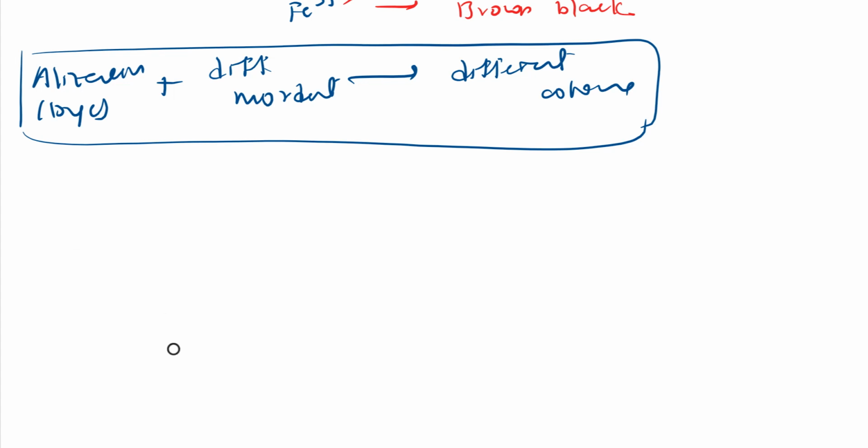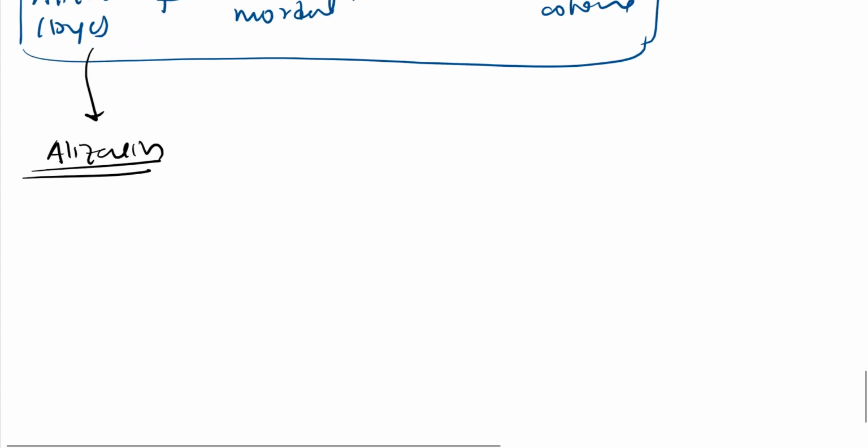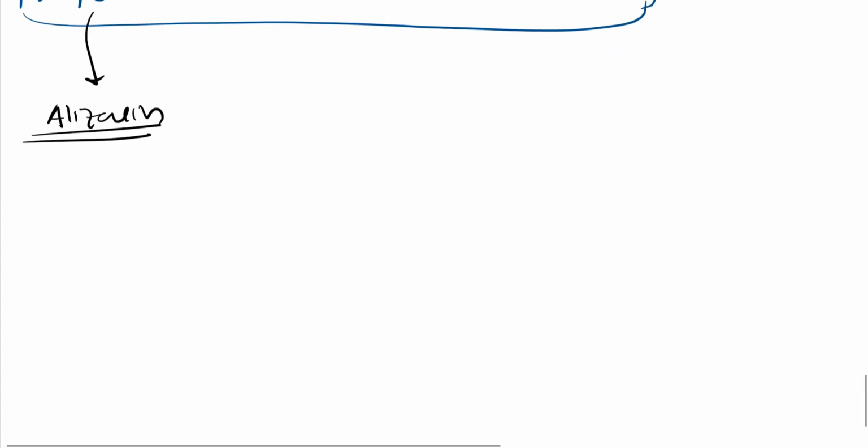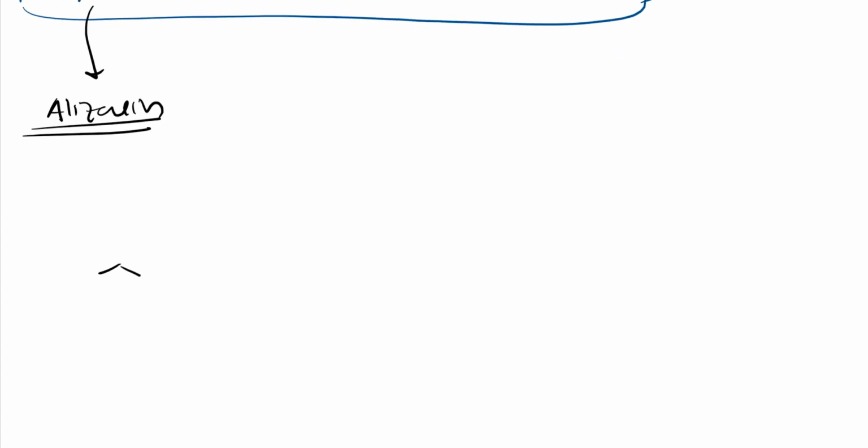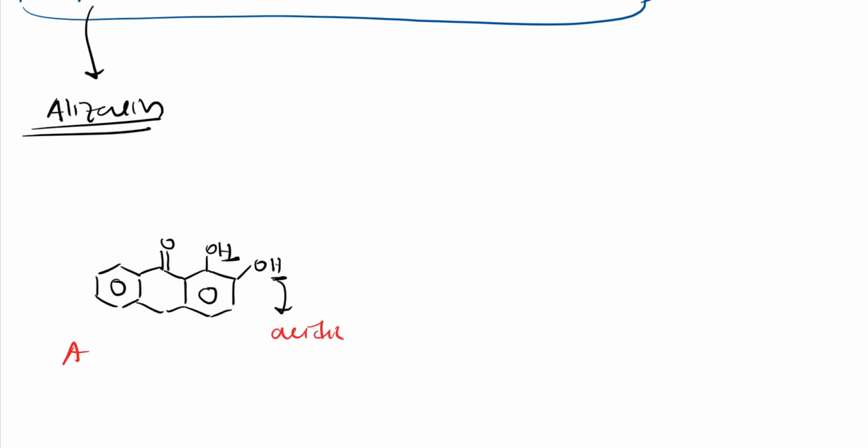Let me give you the structure of alizarin. About alizarin, further on we will discuss it neatly: how we synthesize it, how it reacts, some properties, everything we shall see. But let me give you the structure of alizarin. See here, it is simple. Benzene like this. Here is a double-bonded O, and here phenolic OH groups are there, right? Because of this, these protons are acidic. This is the structure of alizarin.